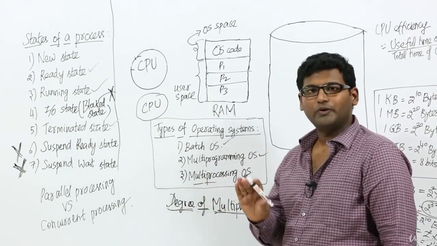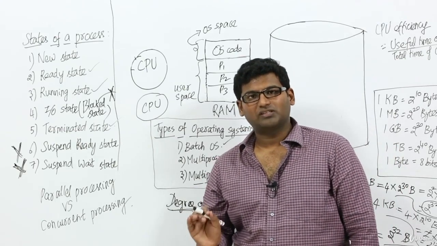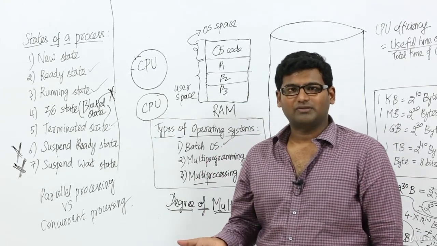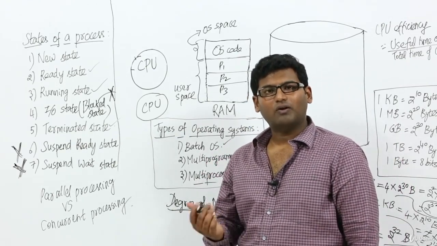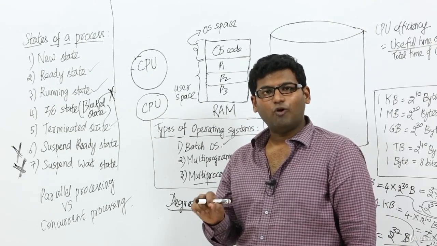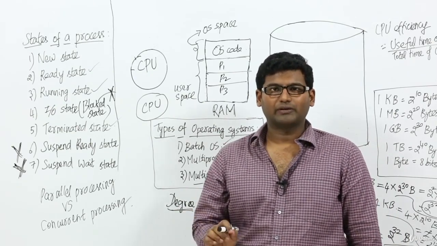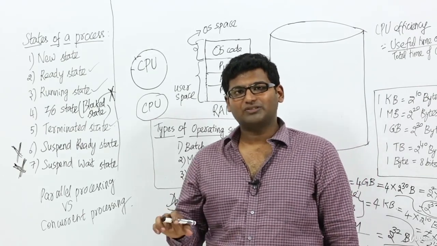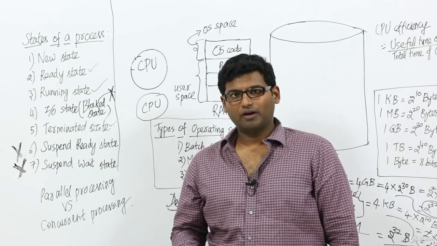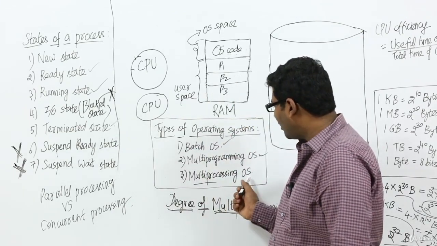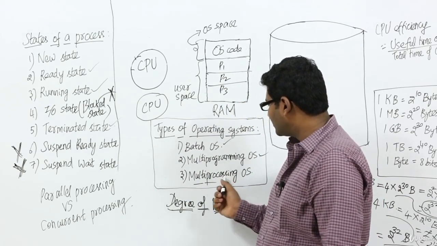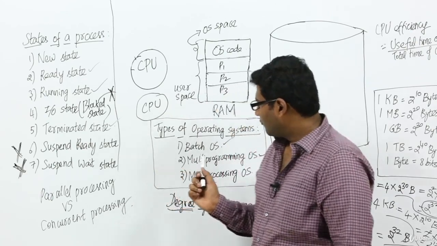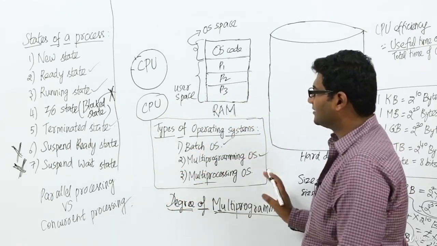See, whatever we are using today in our computers is multi-processing operating systems. Why? You should have heard of octa-core processor, quad-core processor, right? What is meant by quad-core processor? We have four processors placed in our computer. That's what we mean by quad-core processor. Whereas octa-core processor means we have 8 processors placed in our computer. So all the computers we are using today actually work on the basis of multi-processing OS, right? Fine. So these are the various types of operating systems we have.